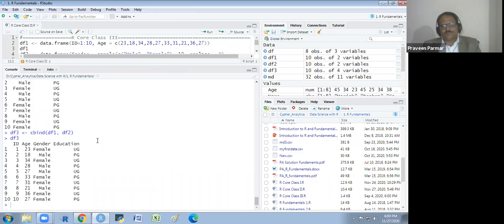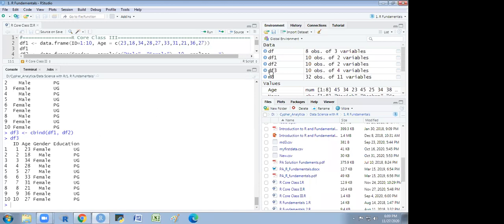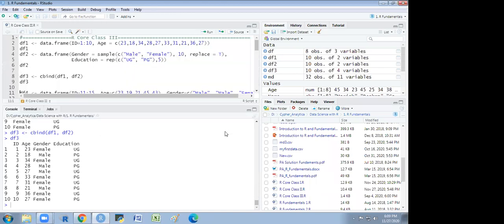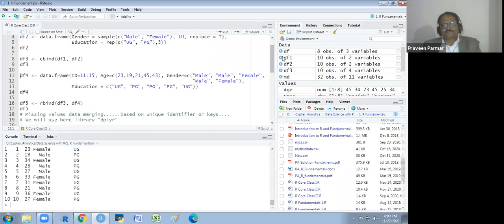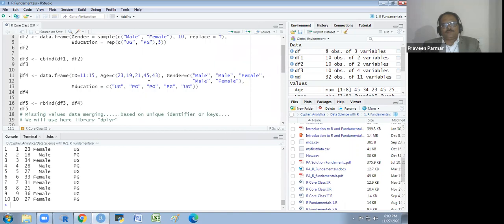Does that make sense to everyone? Yes, sir. Now I am making another data frame, which has only 5 observations, but 4 columns: ID, age, gender, and education.